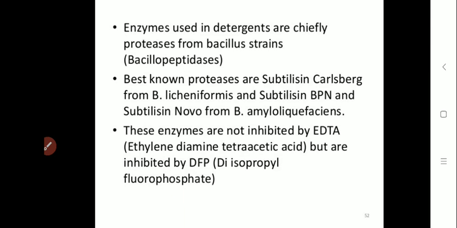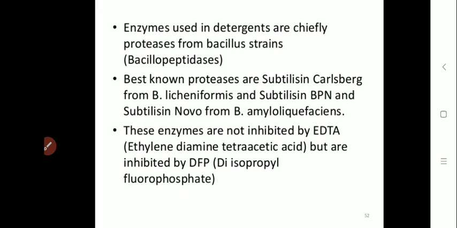As we have discussed earlier, alkaline serine proteases are used in detergents and are cheaply produced using Bacillus strains, which are also known as bacillopeptidases.